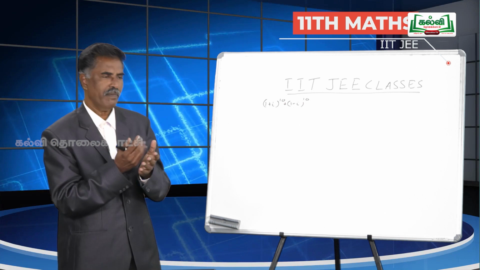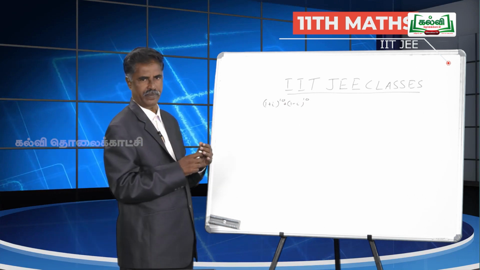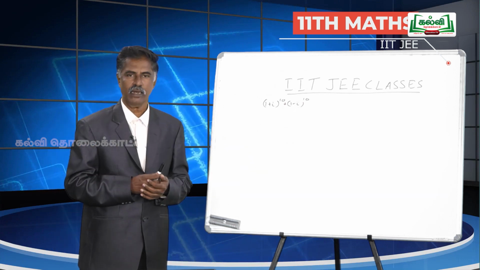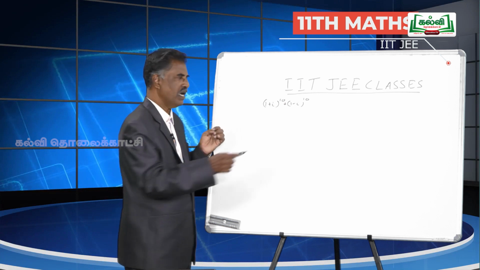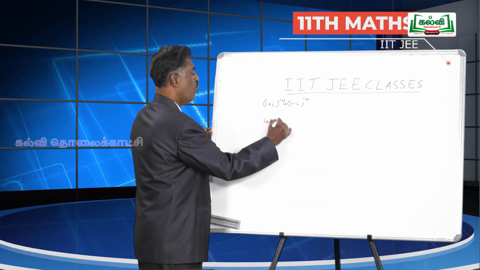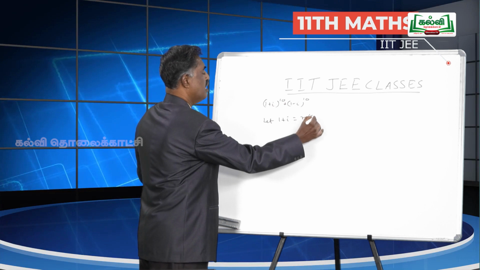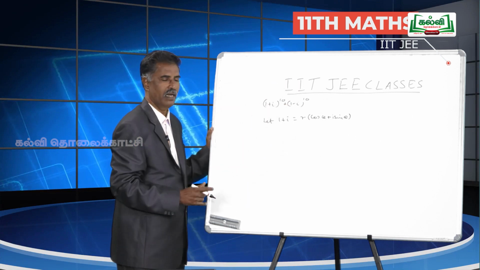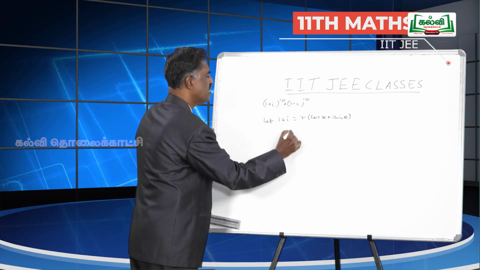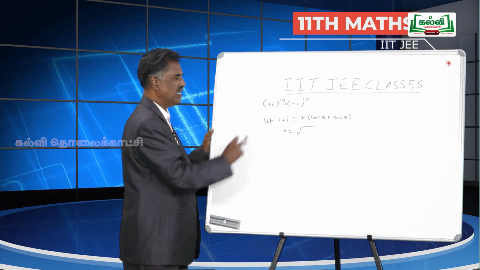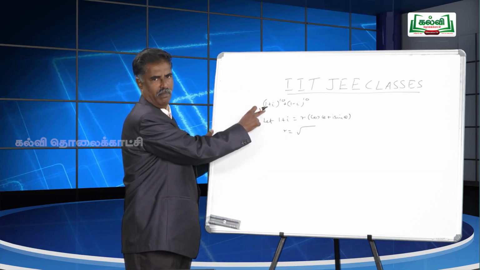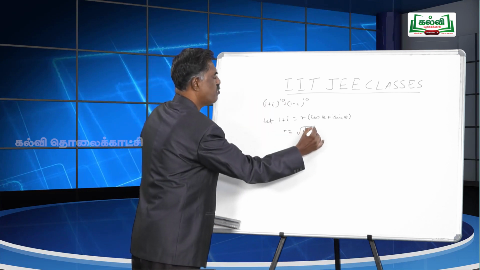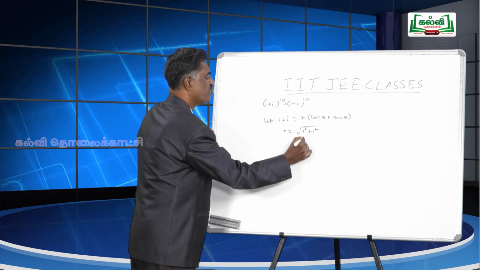Now, you can convert the given complex number into polar form. You know the polar form, how to write it? We write 1 plus i equal to r into cos theta plus i sin theta. What is r? r equals square root of the real part square plus imaginary part square. Real part is 1, so 1 square plus 1 square, it is square root of 2.